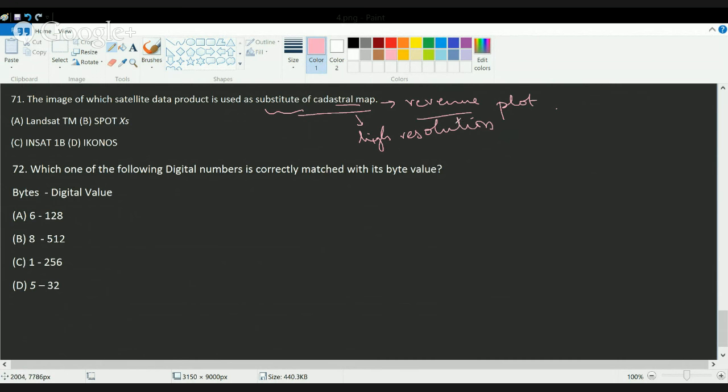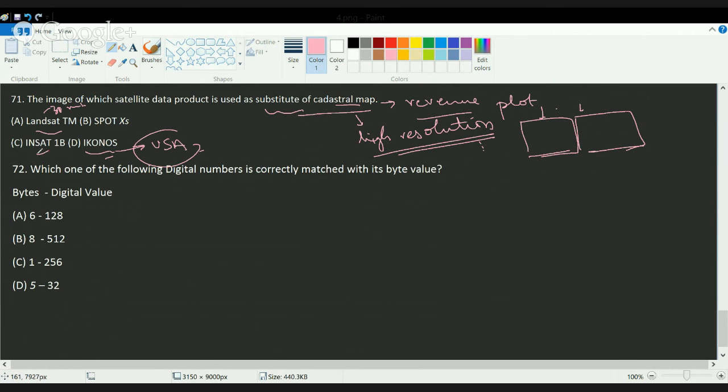Okay, at a resolution such that we can give detailed satellite imagery for at least each patch of land, or each building on the land. Okay, so such high resolution data can be found only in IKONOS, that's given by United States. You have Landsat around 30 meters. You have IRS around 2.5 meters to 10 meters. So you have all these which do not have that accurate resolution as IKONOS has. So the correct answer here would be IKONOS.